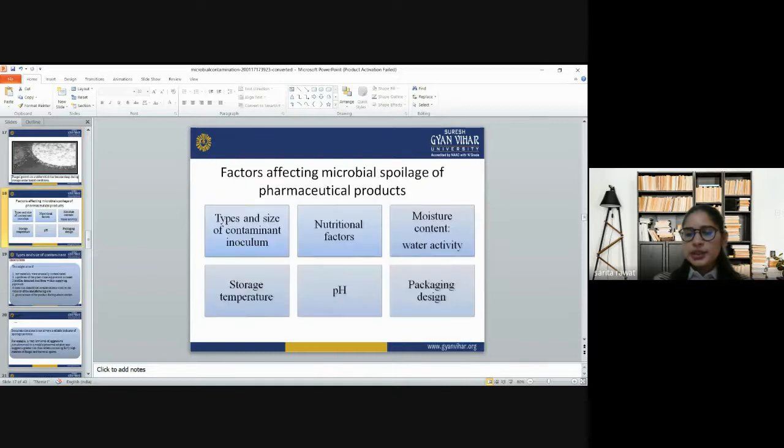under humid conditions. The factors that affect the microbial spoilage of pharmaceutical products include the type and size of the contaminant inoculum, nutritional factors, moisture content and water activity, storage temperature, pH, and packaging and design. So these are the factors affecting microbial spoilage of the pharmaceutical product.